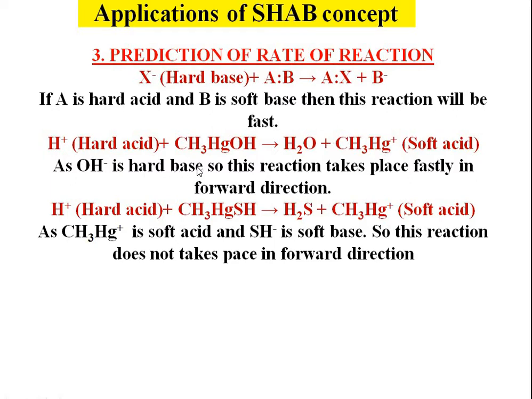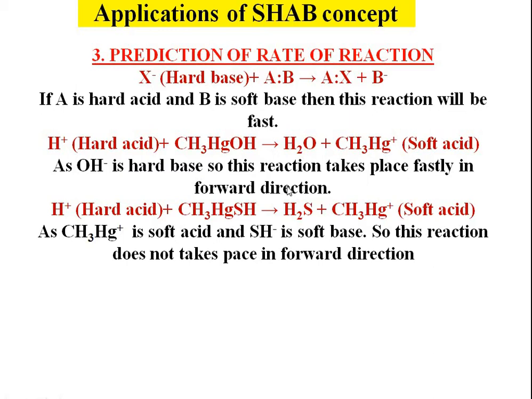and the soft acid is produced. As OH ion is a hard base, OH ion has more tendency to combine with the hydrogen ion. So this reaction takes place fast in the forward direction. In the second example, with a hard acid, the compound has SH, which is a soft base. A hard acid has less tendency to combine with a soft base. So this reaction does not take place in the forward direction.